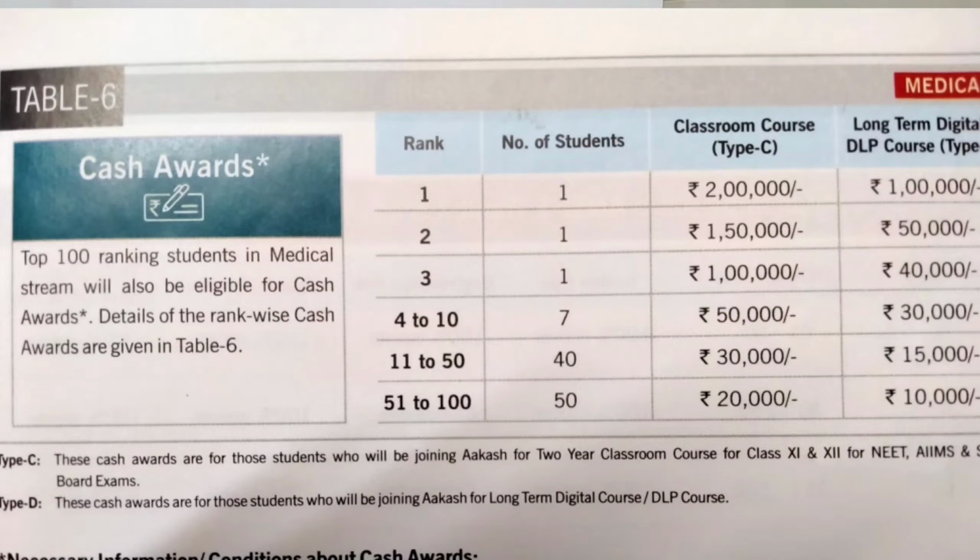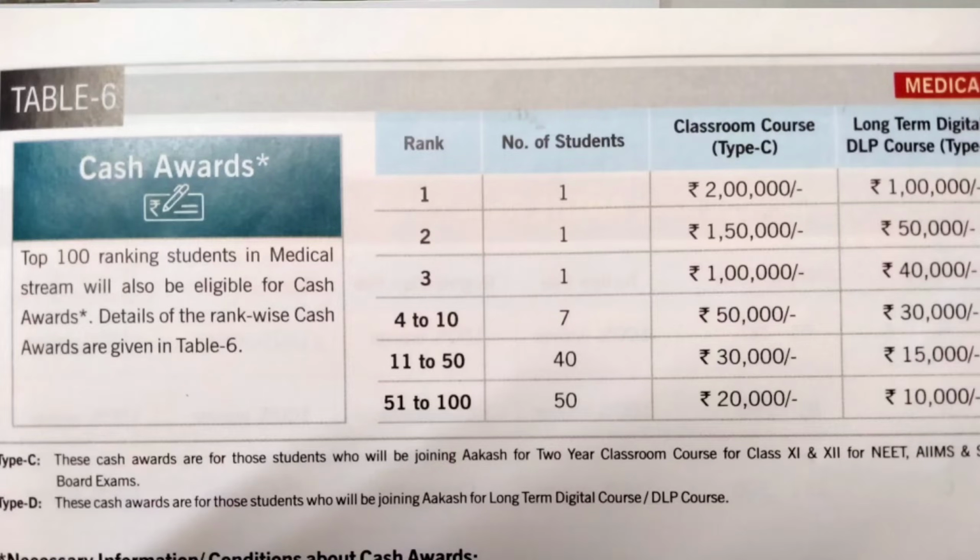If you scored first in the NTSE all over India, then you will get a 2 lakh discount if you have chosen the classroom course, and you will get a 1 lakh discount if you have chosen the scholarship. With this you will get cash awards. So 2 lakh for the classroom course, and for the DLP course you will get 1 lakh rupees. This is as follows. You can click a snapshot.